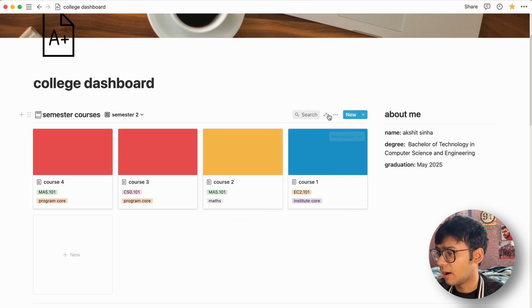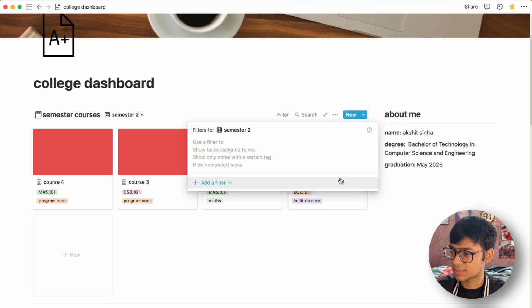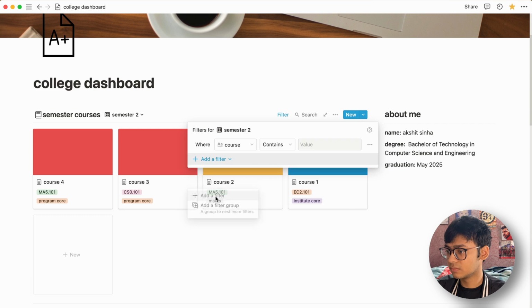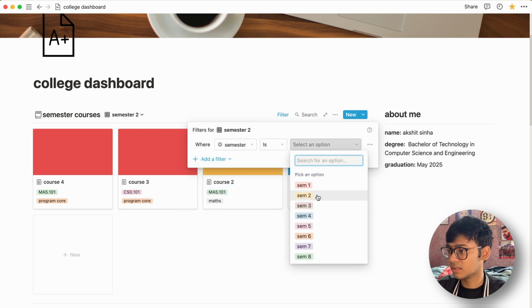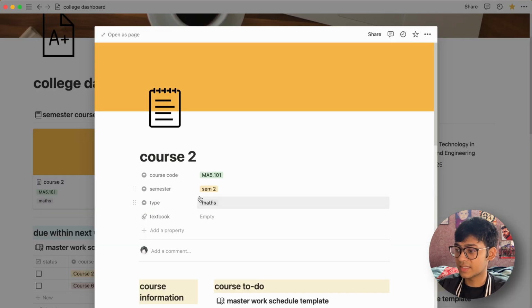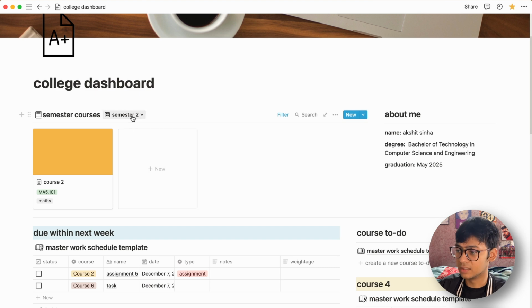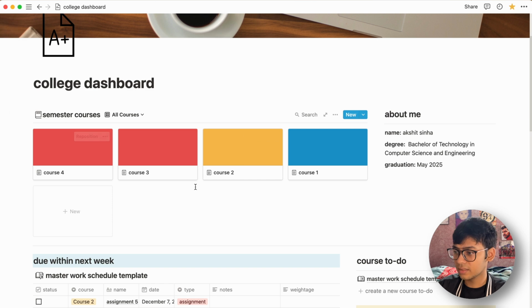And now we'll go again to the 3 dots and we'll click on filter this time and add a filter, where semester is sem 2. There we go. Course 2 is the only one we have in sem 2, and so it is displayed here, and it is very similar to the course 1 and all courses view.